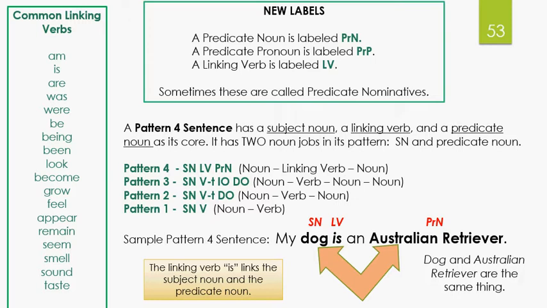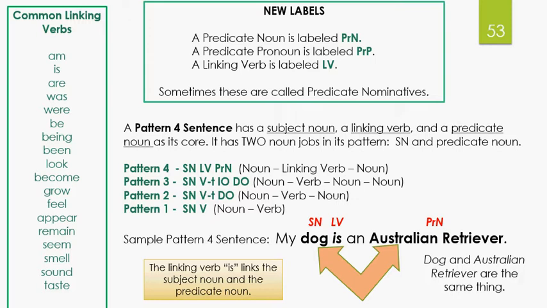Nom, I believe, means name. So you're naming something, like a noun names something. But we're just going to be calling them predicate nouns or predicate pronouns. Keep things simple. Okay?